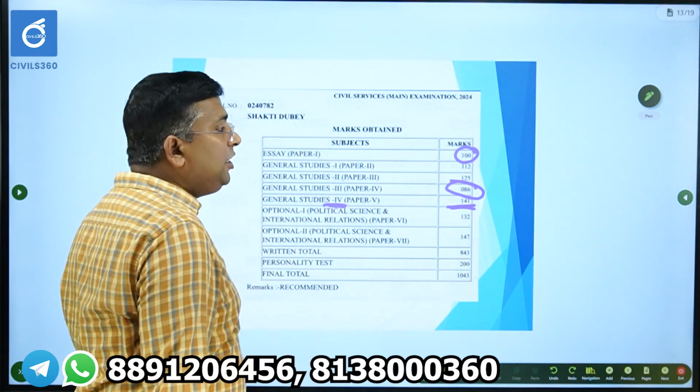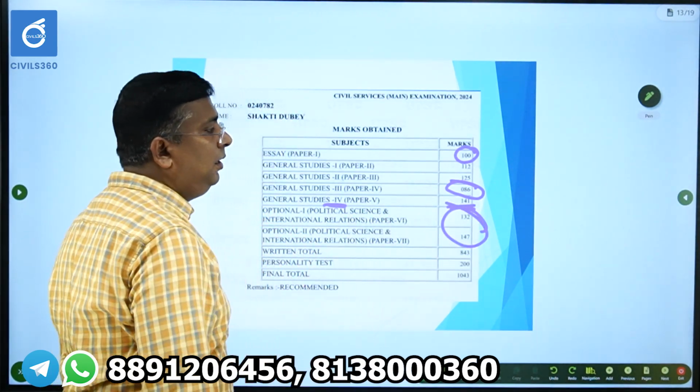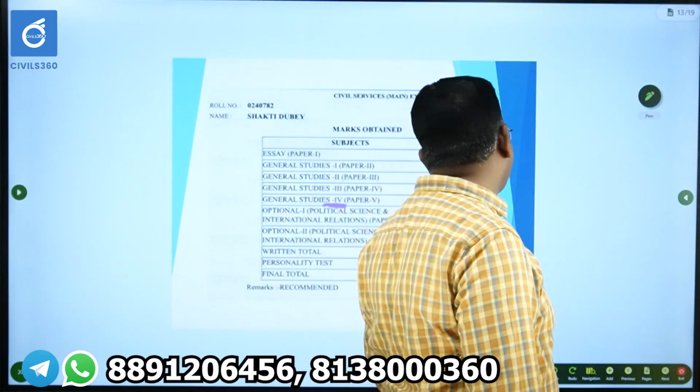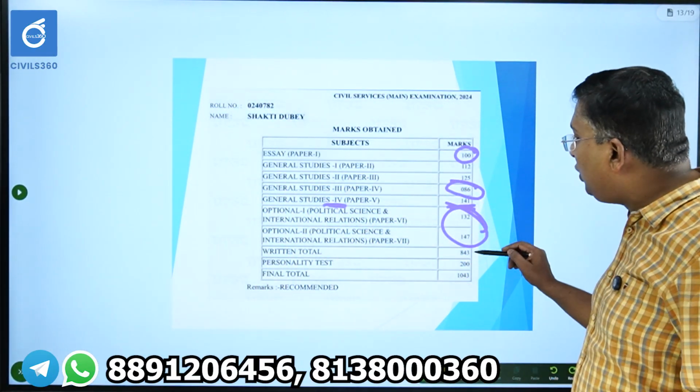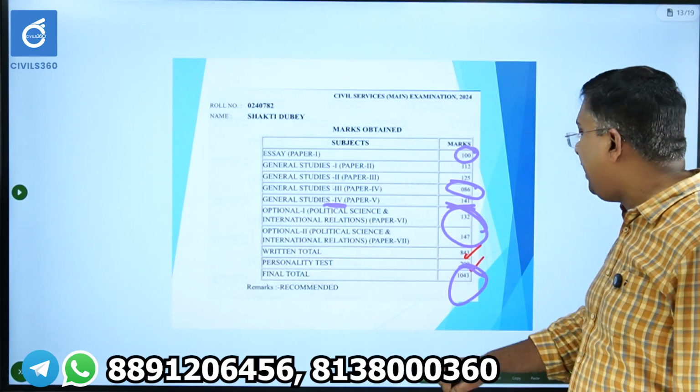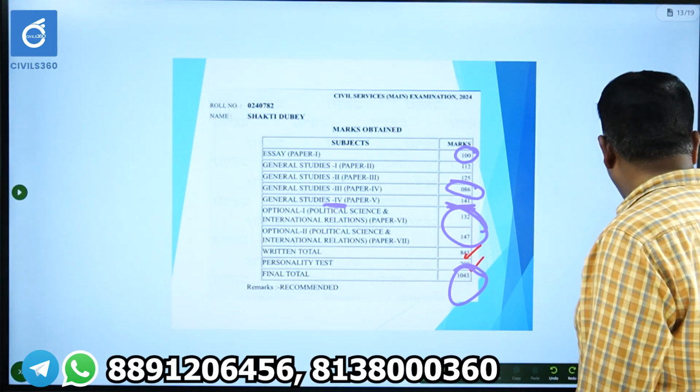141. And she scored well in her optional, and decent marks in GS1 and GS2. That's why she got 843 marks in mains and good marks in interview. She got 1043 and became the All India topper.